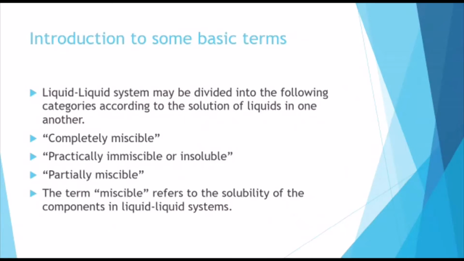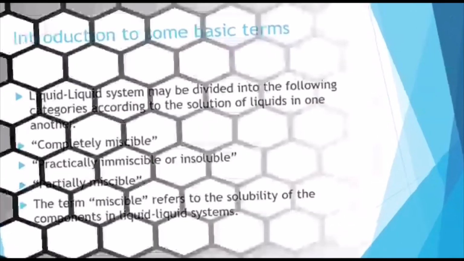Now I will explain this term miscible by giving an example. Say one of the liquids is a solute and another liquid is a solvent. If that solute liquid is easily soluble in that particular solvent liquid, then we can say that the solute is miscible in that solvent, and the solution form is a completely miscible solution.